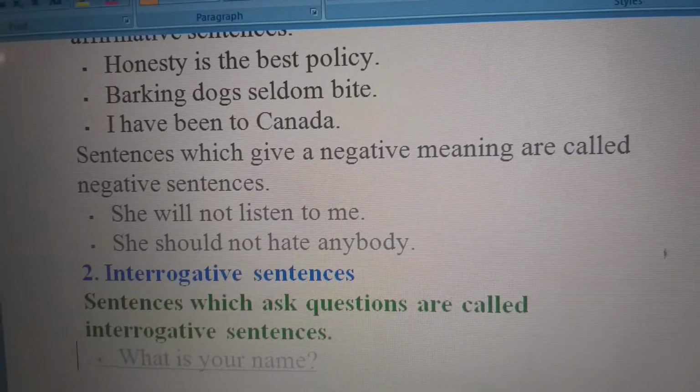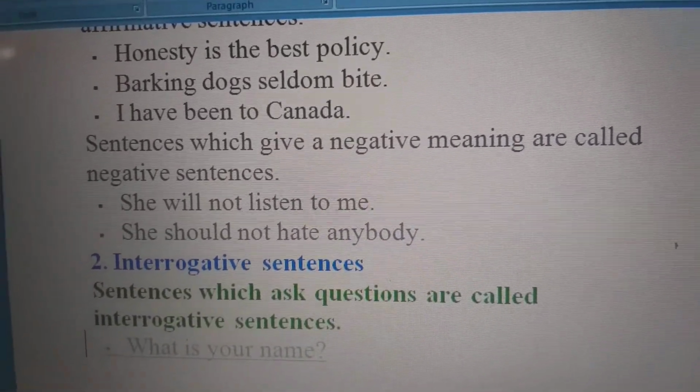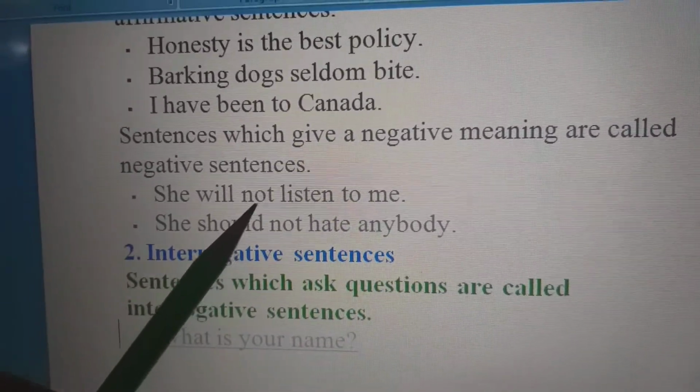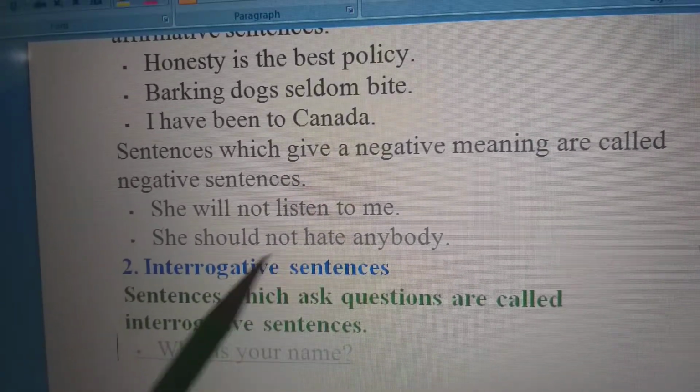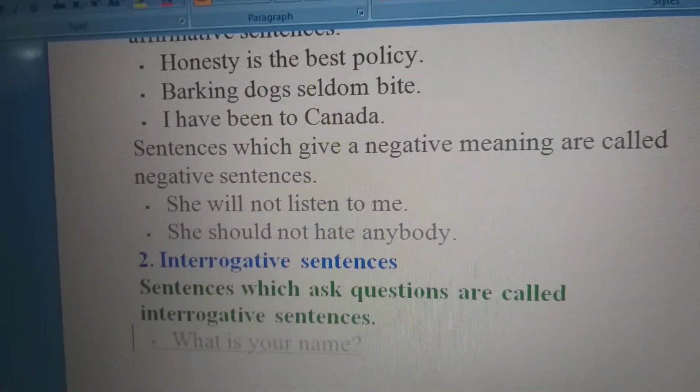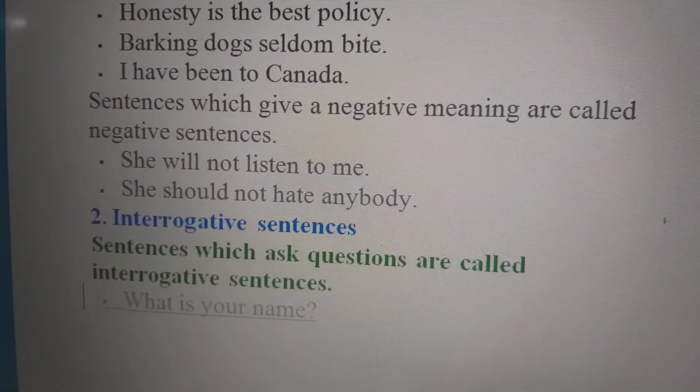Sentences which give a negative meaning are called negative sentences. Like, where not is used. She will not listen to me. She should not hate anybody. So, what are these? These are negative sentences where not is used.